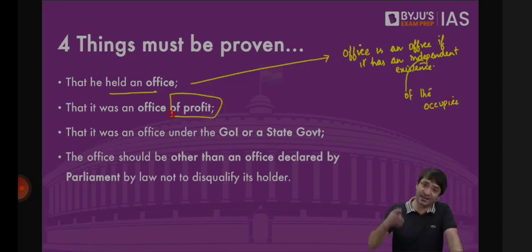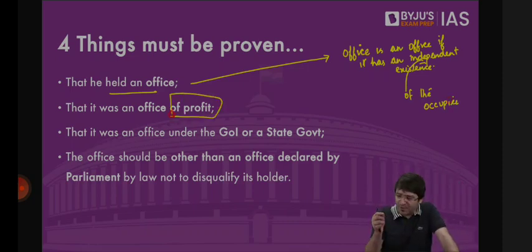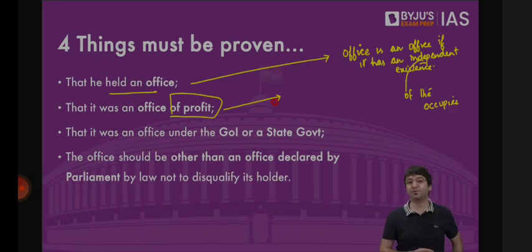Jaya Bachchan said, now you are correct. Even if I'm holding the office of the chairperson of UP Film Development Corporation, this is not an office of profit because I don't get any salary. I don't draw any benefit. The Supreme Court said we don't have to look at profit in terms of money alone. We have to look at something known as pecuniary gain.